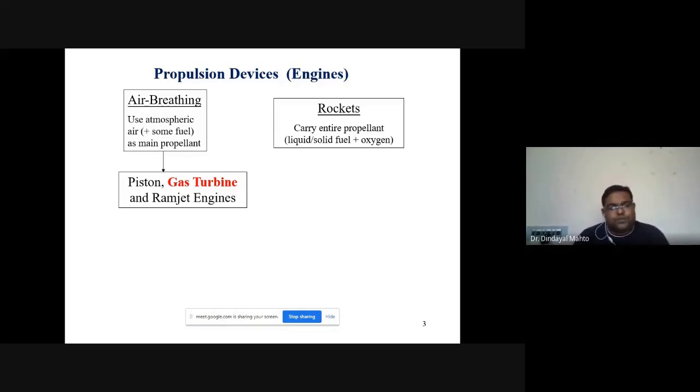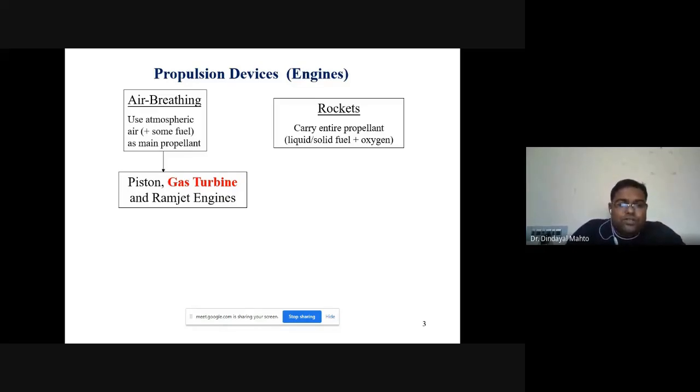In your Aerospace Propulsion one, as we are broadly studying only the air-breathing engines, let's start with the first engine that we were using before World War II. At that time, all the aircraft engines were based on the piston engine, that is, the reciprocating kind of piston engine arrangement.